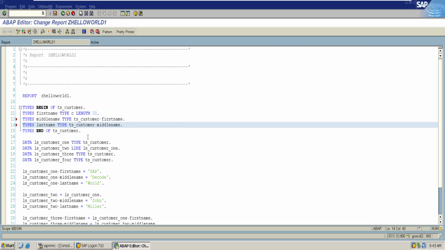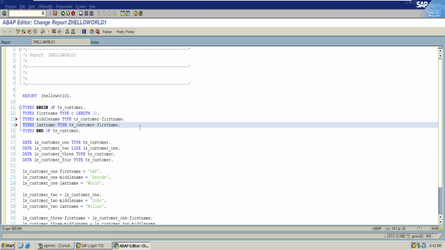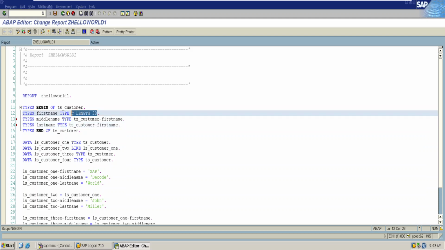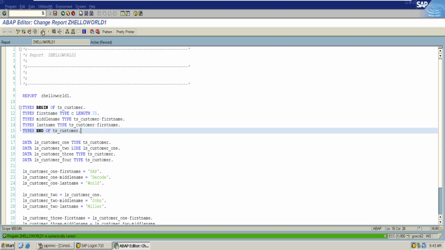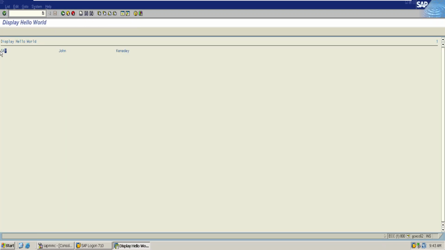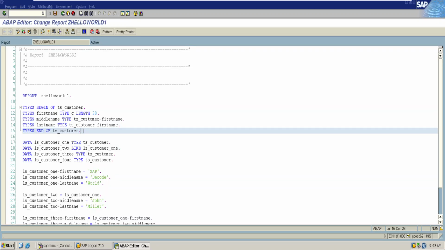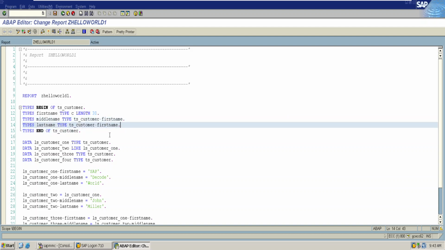Either way you can declare it, either as a middle name or as a first name, as both of them have the same type, character, and length 30. Activate, execute. Thus we have successfully created middle name, first name and last name by using the type keyword inside the structure, type structure.